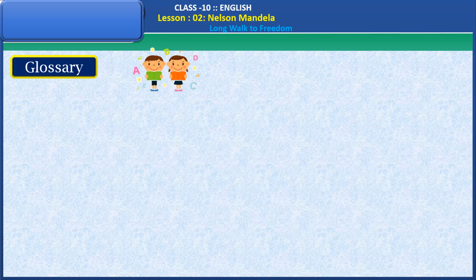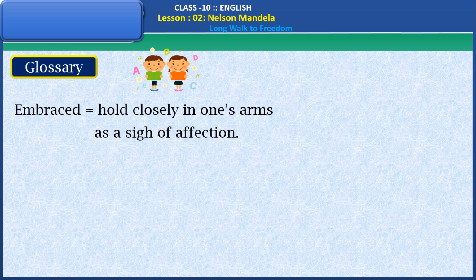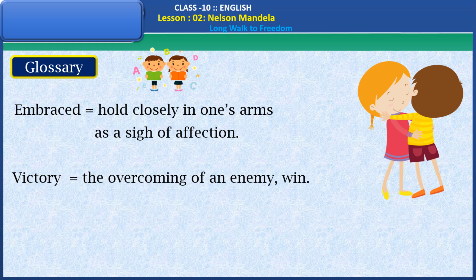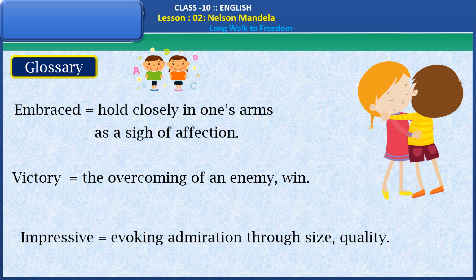Let's have a look at the glossary here. Embraced, it means hold closely in one's arms as a sign of affection. Victory, the overcoming of an enemy or win. Impressive, evoking admiration through size or quality.